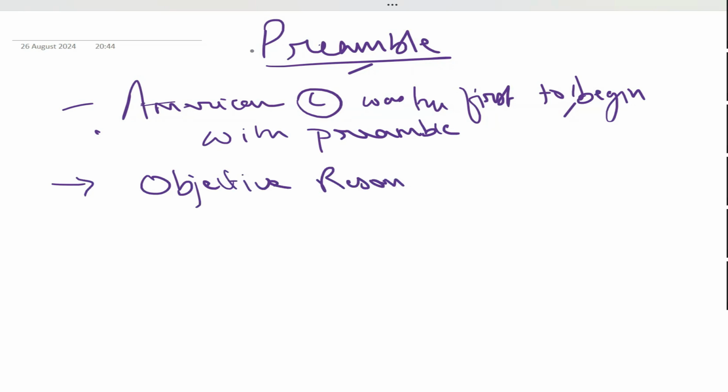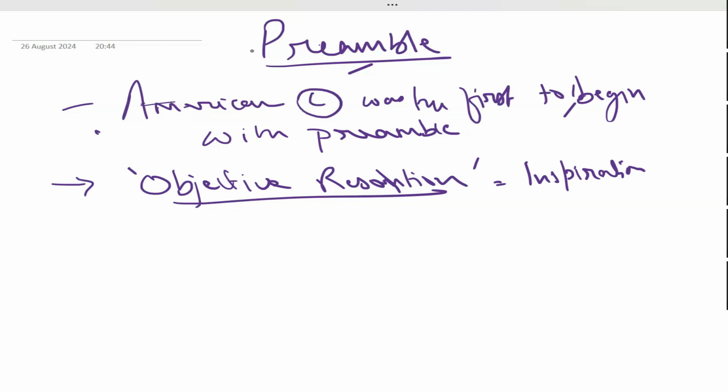Do you remember this topic? Objective resolution. Yes, sir. Who presented this objective resolution in the Constituent Assembly? Jawaharlal Nehru, on 13 December 1946. Right? So the inspiration actually comes from there. But the wordings are shaped by the preamble of the United Nations actually. The inspiration and the theme come from this objective resolution.